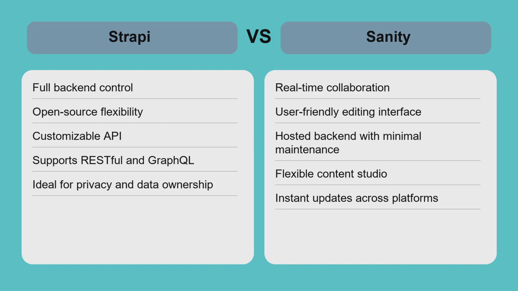Sanity, as a cloud service, excels in collaboration and ease of use, with real-time content updates and a customizable editing studio that content teams appreciate. It offloads hosting and scaling, but limits backend control and introduces vendor reliance. For example, a startup with strong developer skills and privacy concerns may prefer Strapi, while a media company needing fast content updates and seamless teamwork might choose Sanity.